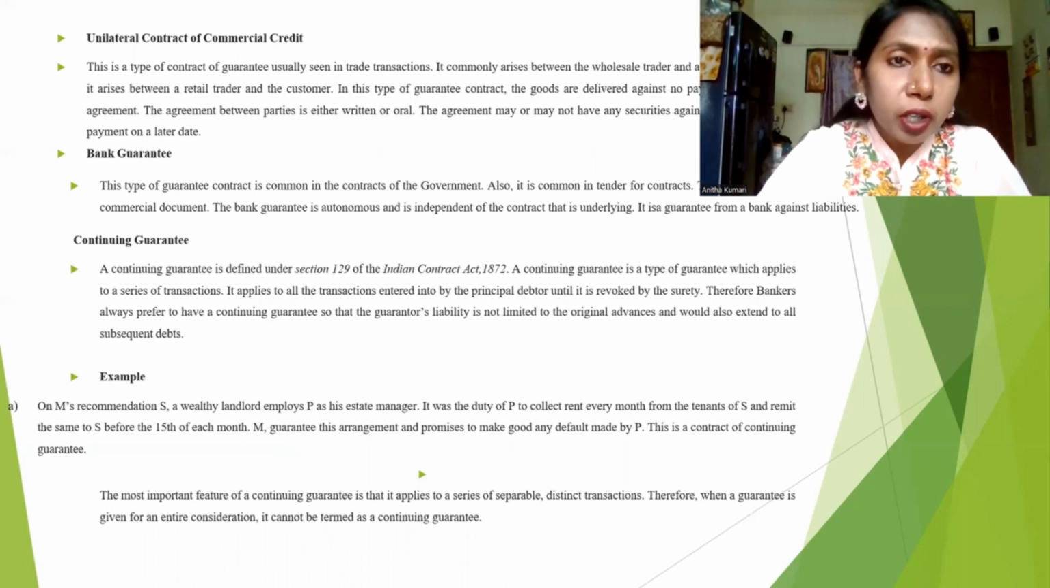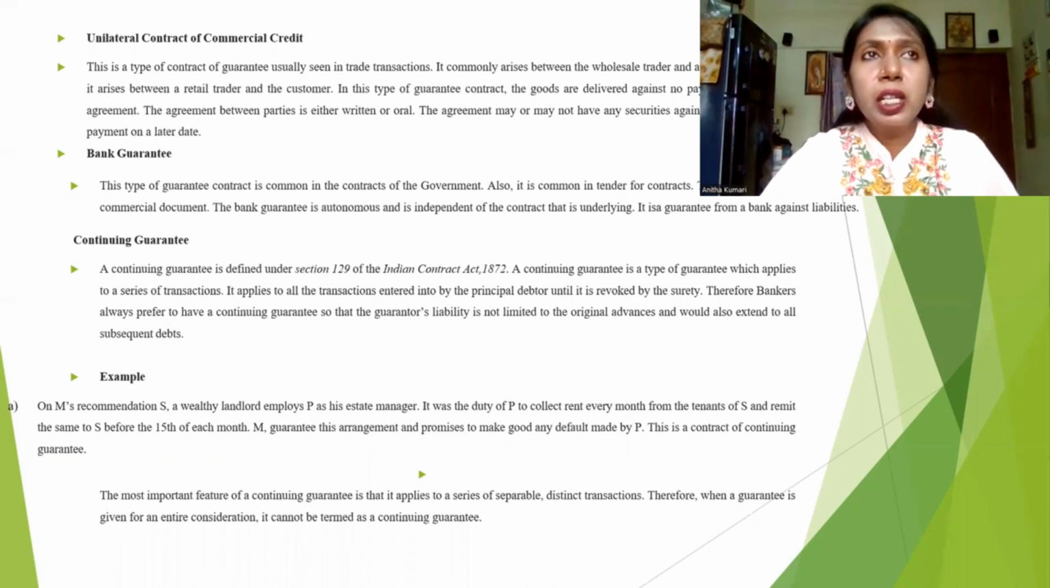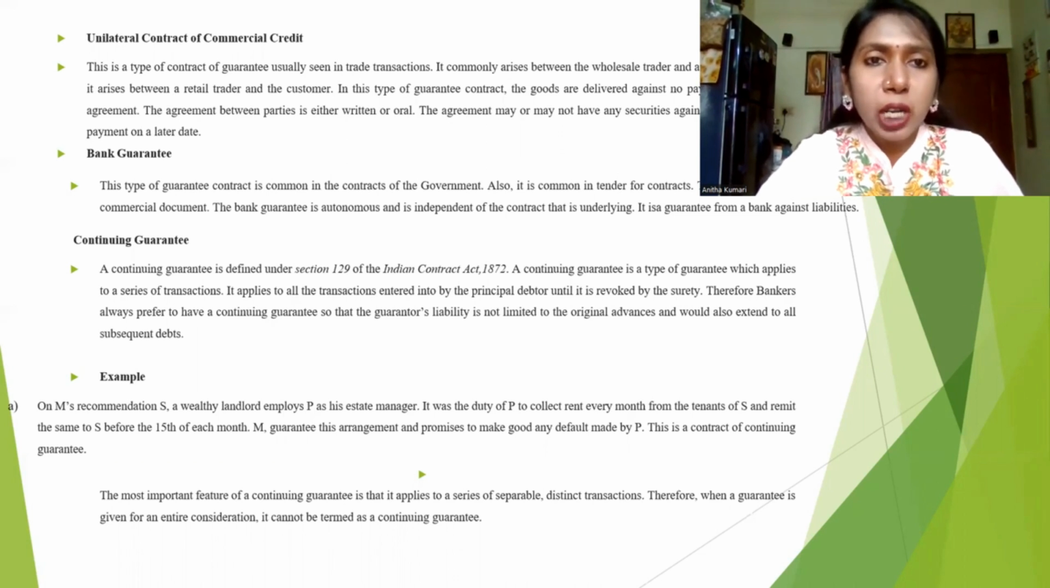What is called a unilateral contract of commercial credit? This is a type of contract of guarantee usually seen in trade transactions. It commonly arises between the wholesaler and the retailer. Their contract usually occurs on a credit basis, right? Every time they will not settle the money. Maybe 10 days once, or 20 days, or 1 month, or 6 months once, they will settle their transaction amount, because their relationship is a continuous relationship. In such a case also, they need somebody's surety, because there is a lot of chance for misleading or fraudulent activity, right?